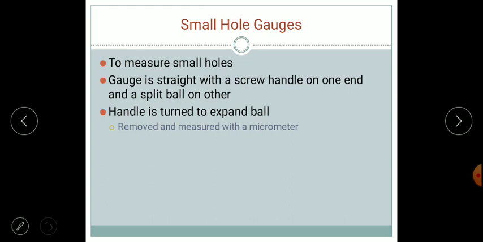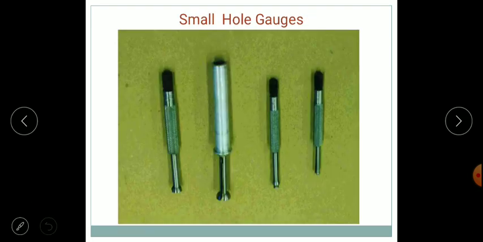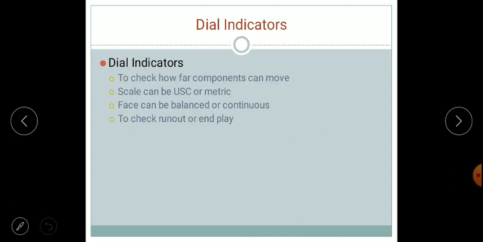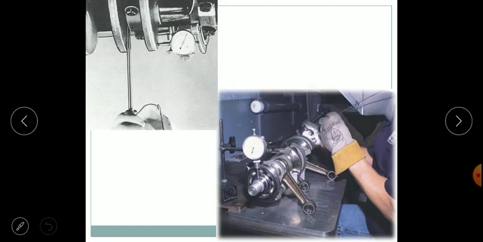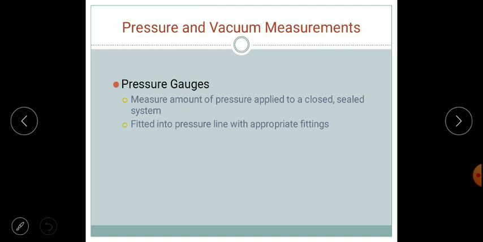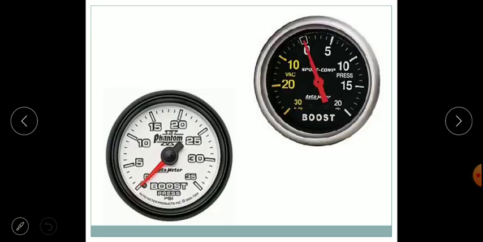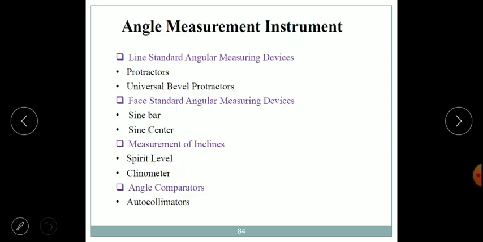For holes, we have small hole gauges shown over here. Dial indicators and dial calipers will be dealt with in our second unit. There are pressure gauges and vacuum gauges, which we see in motors. Then angular instruments, likewise protractors, sine bars, sine centers and autocollimators, which will be used.